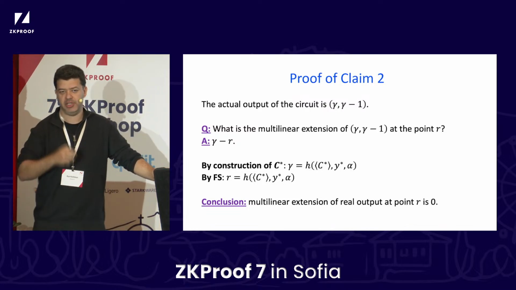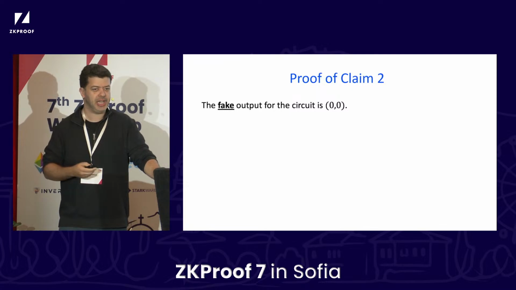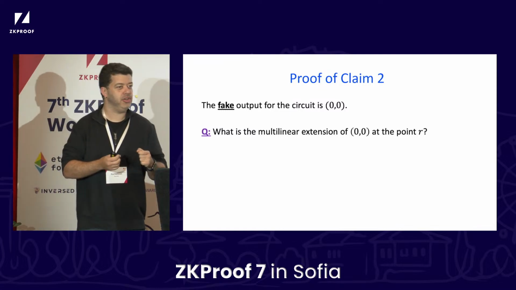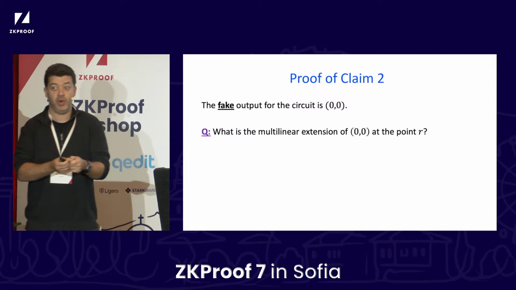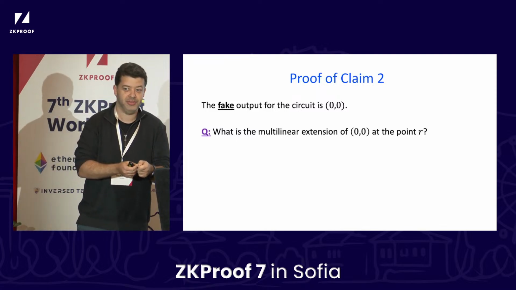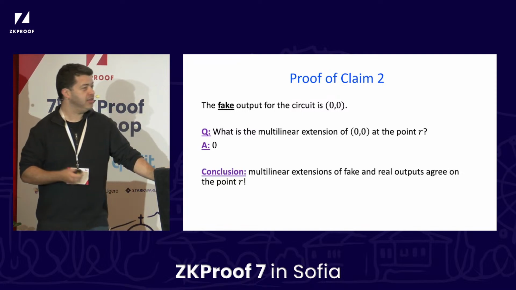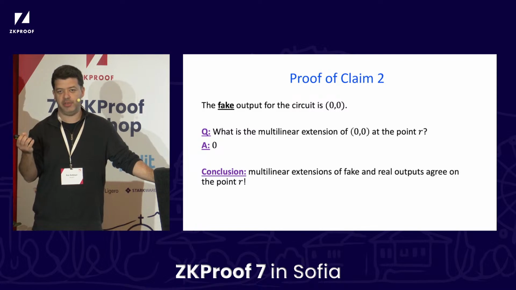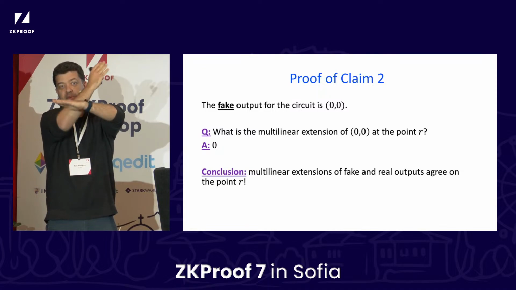So that's the real output of the circuit. What about the false output, the one that I'm trying to convince you of? So the output 0, 0, what happens with that? So now another fun algebraic fact. What is the multilinear, or rather linear here, extension of the function that at the point 0 outputs 0, at the point 1 outputs 0? What is the output at the point 2? 0. What is the output at the point r? Also 0. It's always 0, right? So what we see here is that the multilinear extensions of both the real output and the fake output of the circuit agree actually on the point r. It's these two functions, the 0 function and the gamma minus x function.